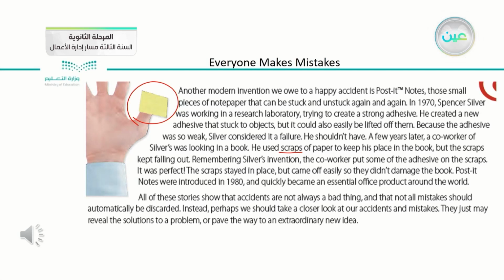If we have a large paper, an A4 paper, and you cut it into small pieces, those pieces are called scraps. In this picture, we have a scrap, but it is posted on the thumb. How is that scrap posted on the thumb? By using the adhesive on this paper.